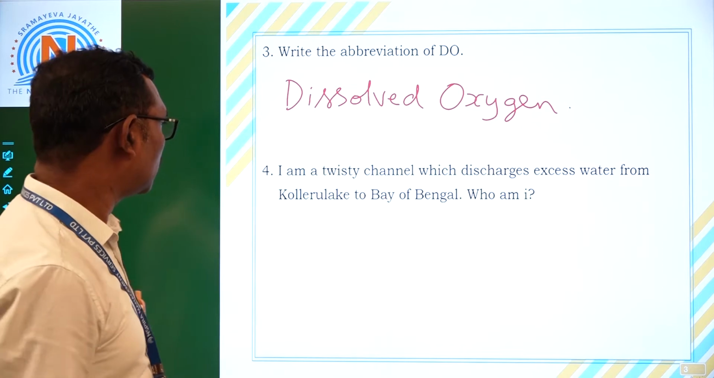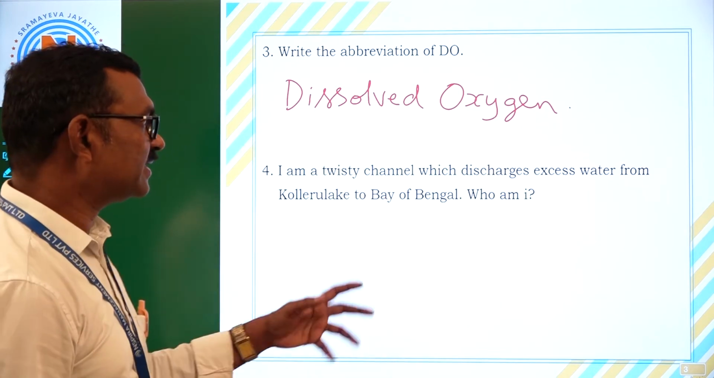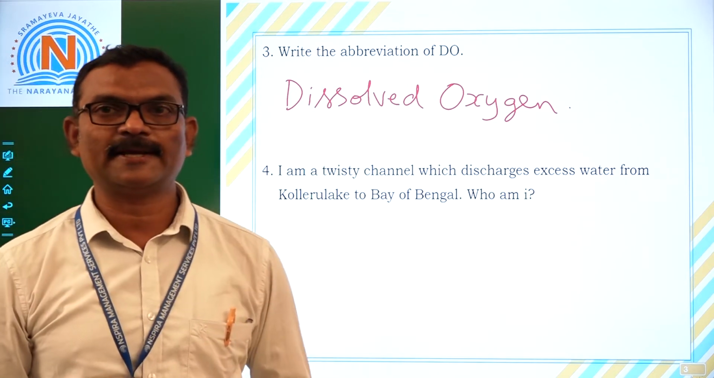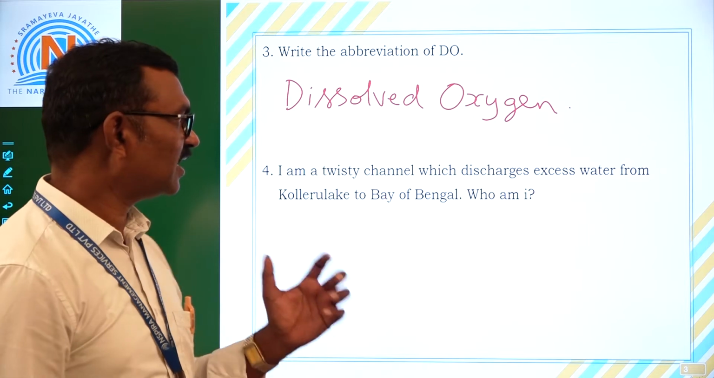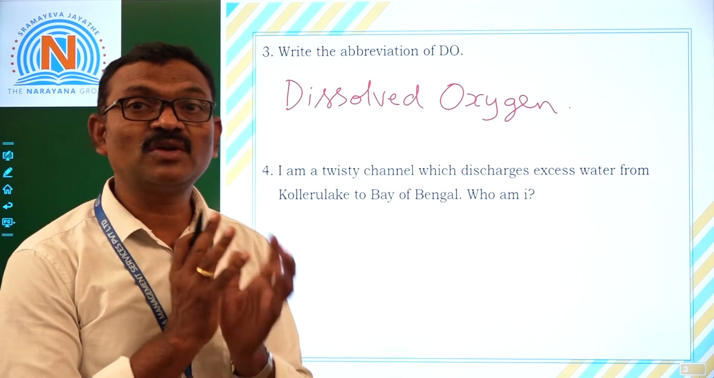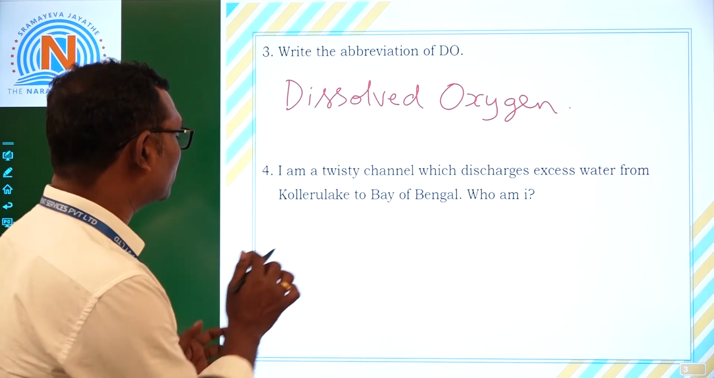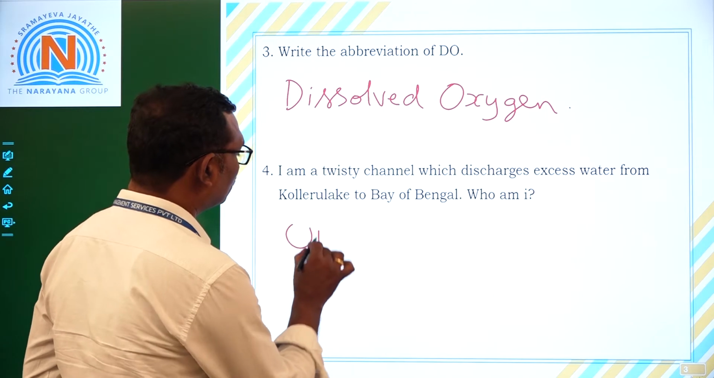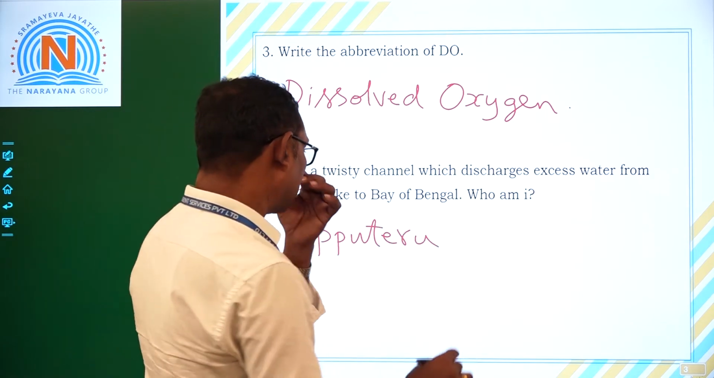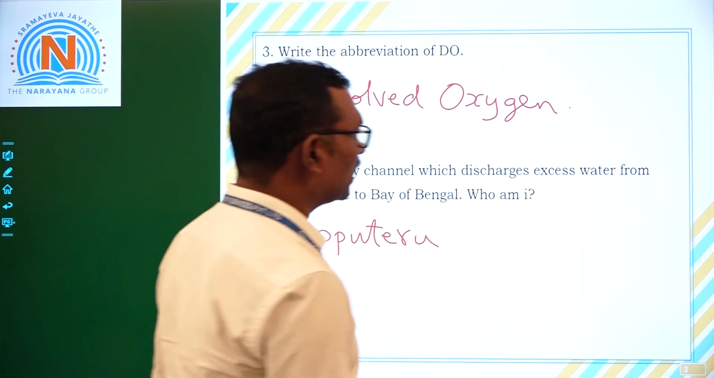Now, the fourth question. I am a twisty channel which discharges excess water from Kolleru Lake to the Bay of Bengal. Who am I? A small channel, about 65 kilometers from Kolleru to the Bay of Bengal. What is its name? Its name is Upputeru. It carries excess water from Kolleru to the Bay of Bengal.